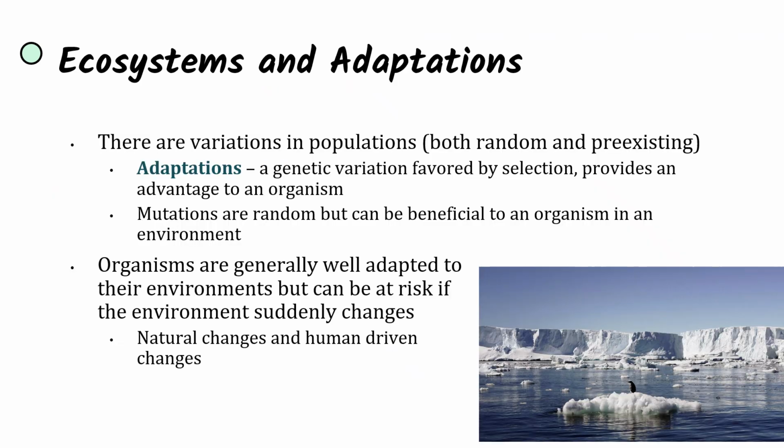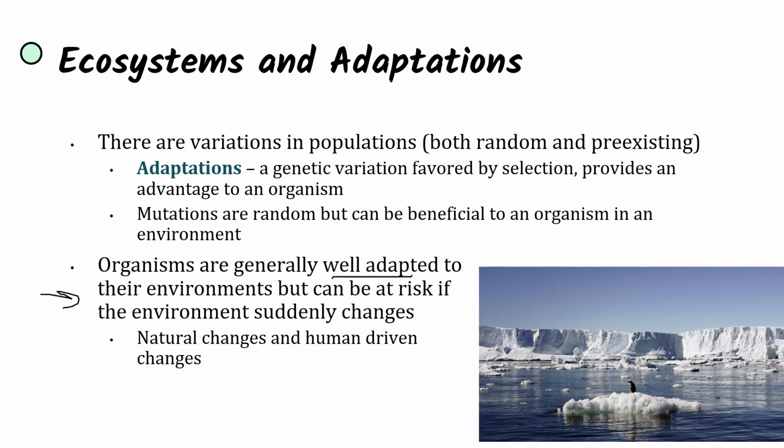So we've already discussed this, but to reiterate, there are variations in populations. These are random and happen through mutations. These are pre-existing, just inherited genetically, but there are variations in populations, and some individuals are going to be better adapted to their environment, and those are the individuals that are going to reproduce. Mutations are also random, but they can be beneficial to an organism in an environment. And so due to these adaptations, due to natural selection also acting on beneficial mutations, organisms over time become very well adapted to their environments.